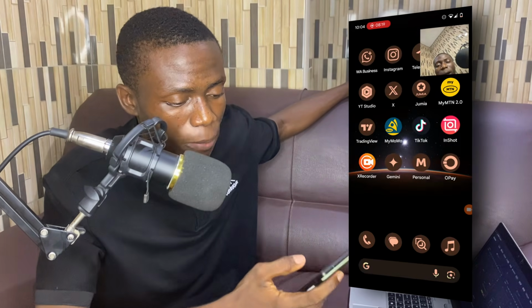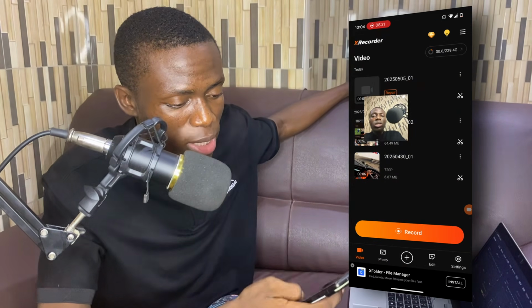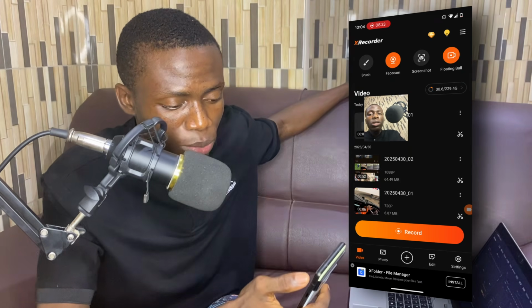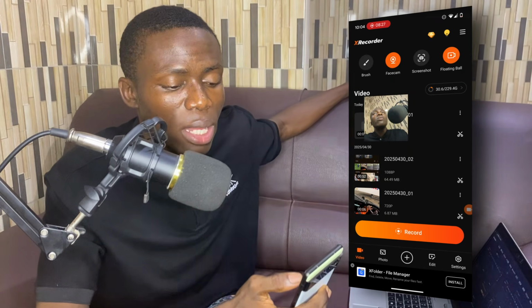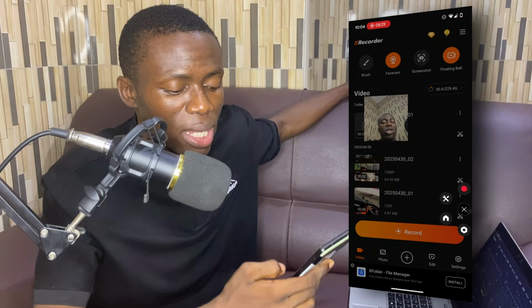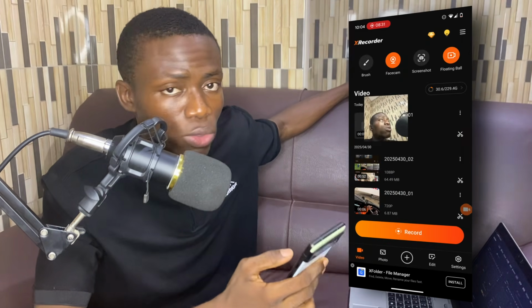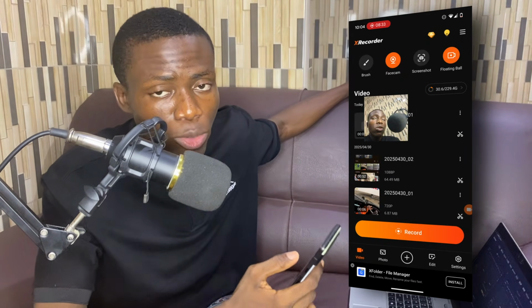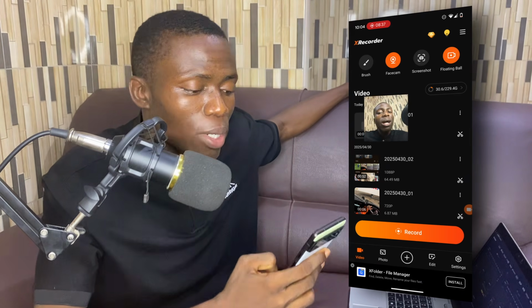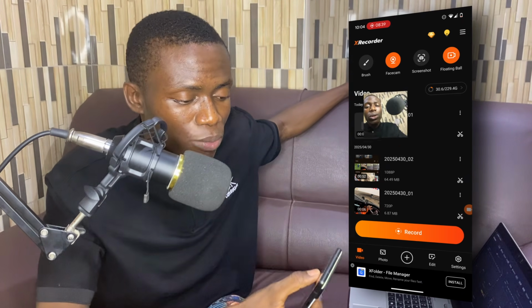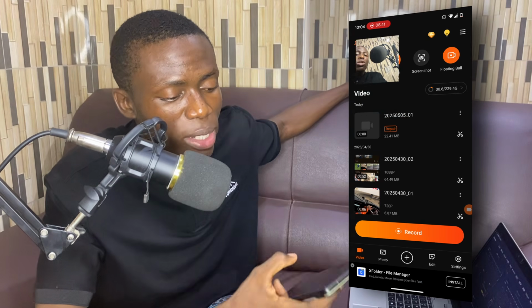Now once your face comes on the screen like this, the next thing you need to do is simply come back, and if this feature is not enabled yet, you see this feature which says floating ball, make sure it's also enabled. The reason I need this feature enabled is that it will give you these buttons at this side for you to actually use for your control. No, they will not show in your video when you do the recording. They are just buttons that you can actually use to play and pause your recording. Basically once you have this one here, you just position it.